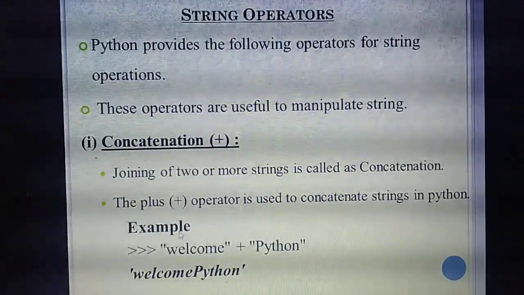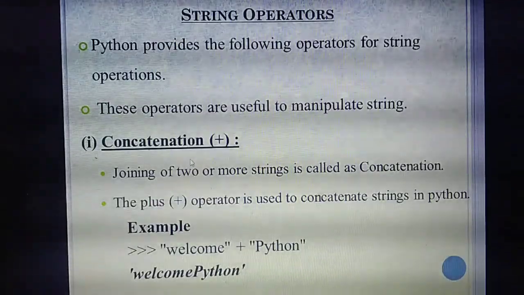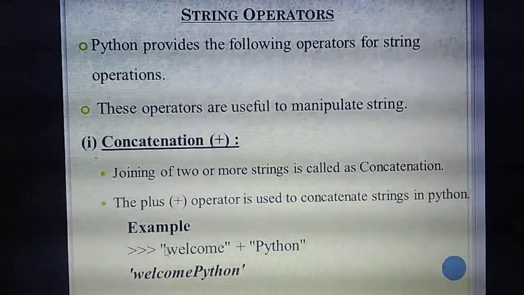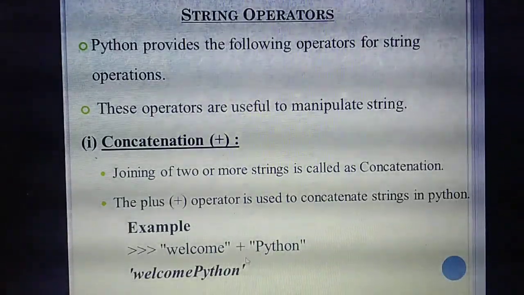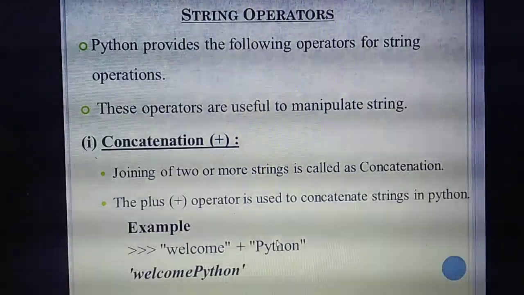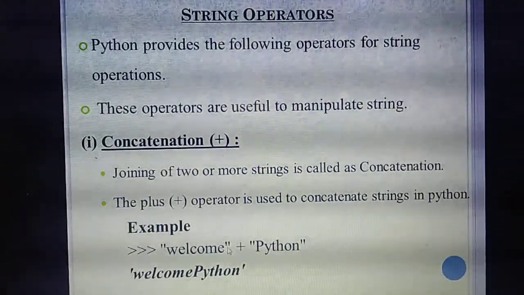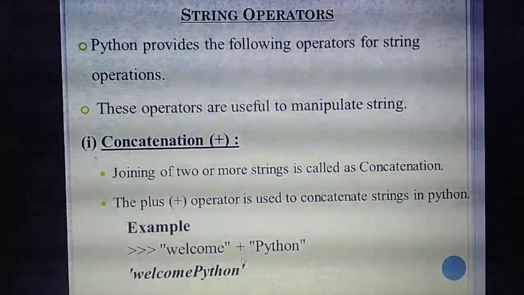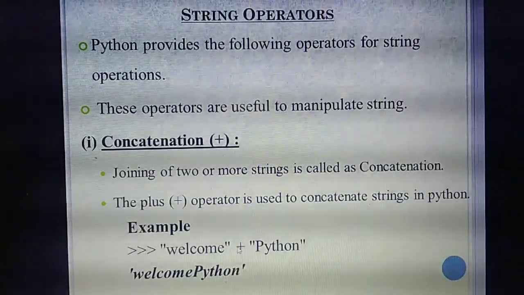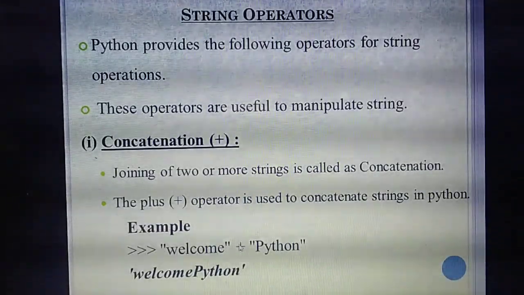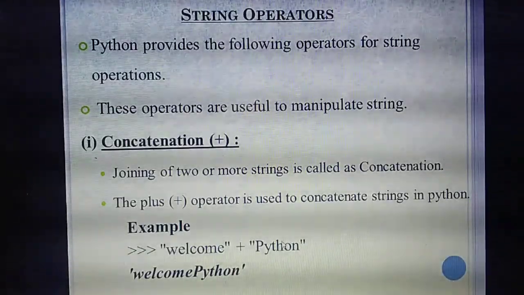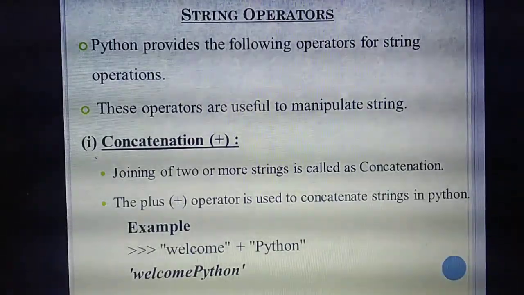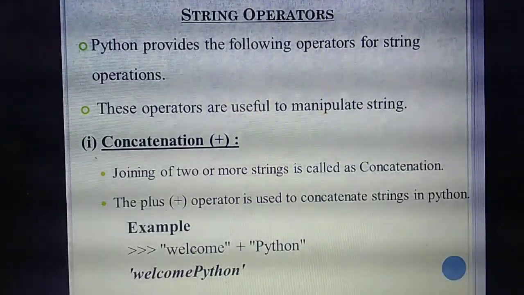Listen. See this example. You should write each heading, these points, as well as the example. They are going to add 2 words: Welcome and Python. The strings you need to declare in double quotes. First word welcome. Which operator is used to concatenate or join? Plus. In between you put the plus symbol: welcome plus Python. Now run the program and see the output. The output is welcome Python. The two words are joined together.